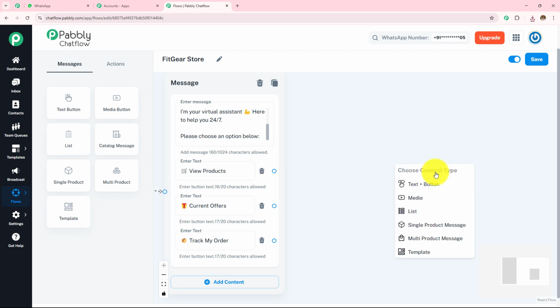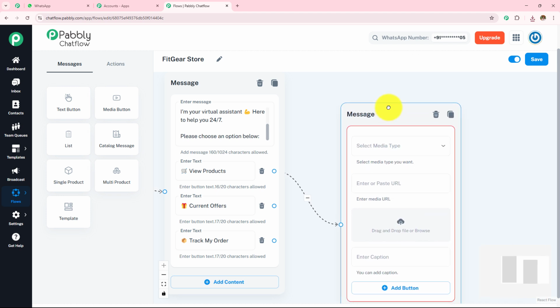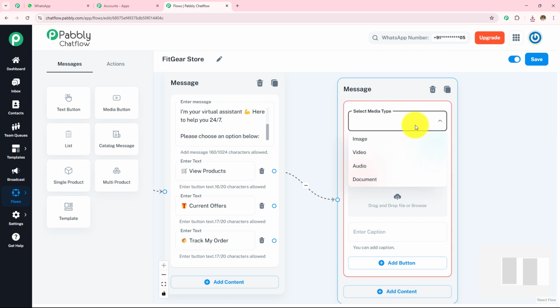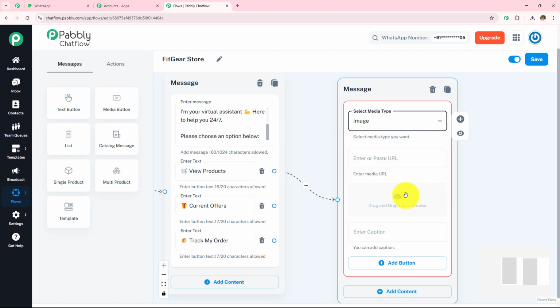I'm going to select my content type as media. Here I have explained the list option and text plus button, and we are done with these content types. In the media I have told you that we can upload images, audios, documents. So in my media type I'm going to select the media which I'm going to upload. As for now, I'm going to upload this image, and I'm going to tell you how we can upload these media. After I select this media type, I need to upload this.